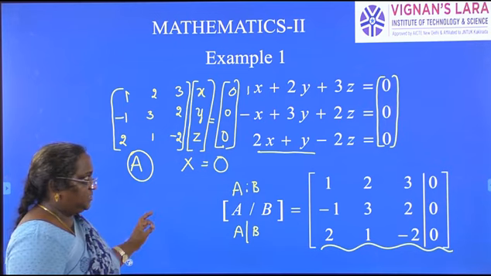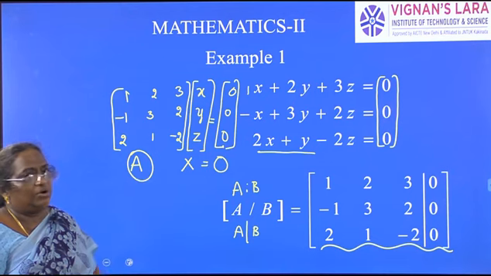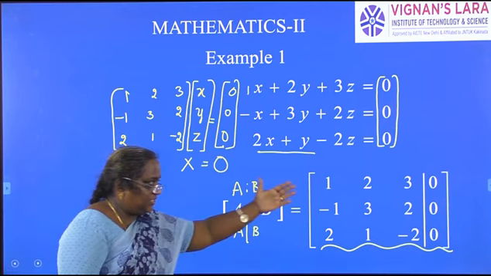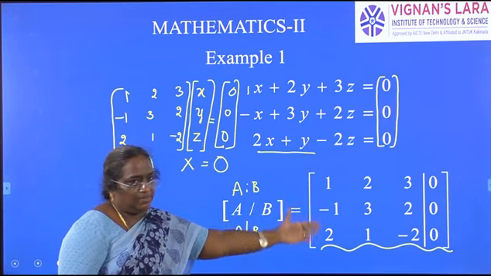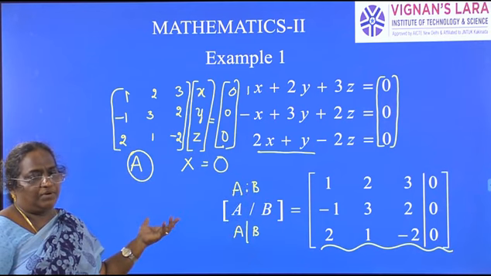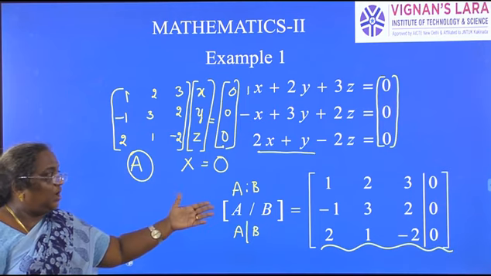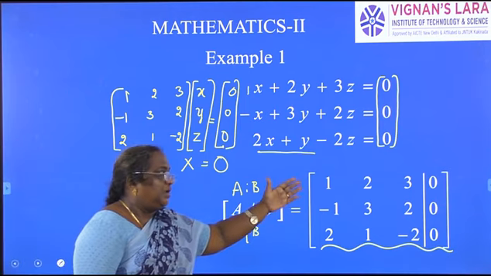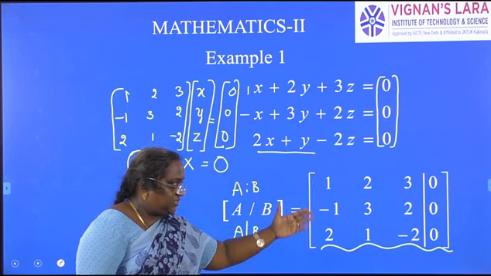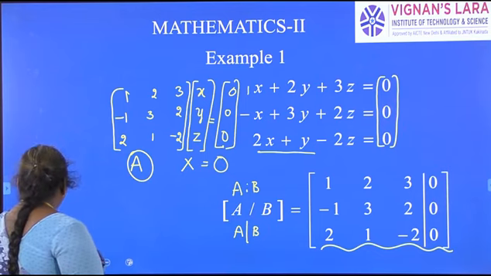Now all the solutions are based on the rank of the given coefficient matrix. So our aim is to find the rank for this matrix. What are the methods we have learned? Echelon form, normal form. In general, echelon form is the easiest one. So let us perform only row operations on this matrix and reduce it to echelon form.